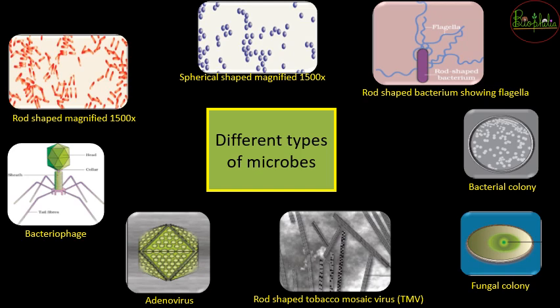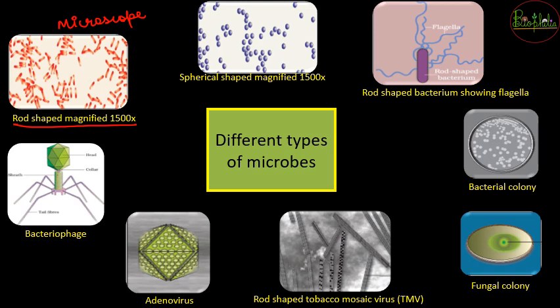Here in the figure you can see a rod shaped bacteria that has been zoomed in, because microbes are not possible to see with your naked eyes. You need to see them under a microscope. When you put a lens in the microscope, zoom in and look at this beautiful world of microbes, you can see a lot of things.